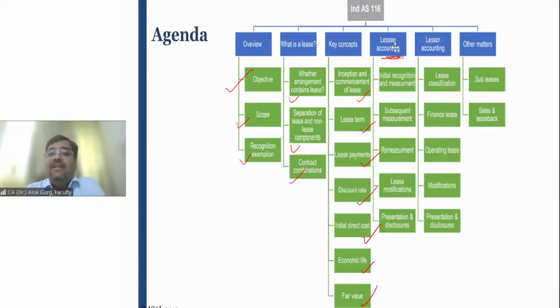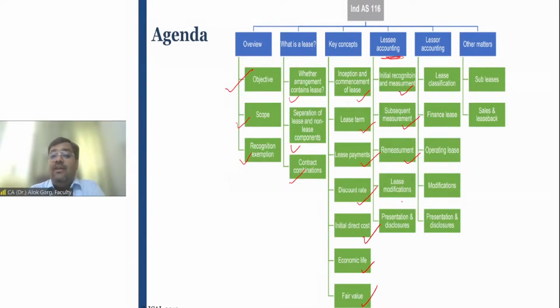So when I talk about lessee accounting, initial recognition and measurement is there. We'll talk about how this lease contract is initially going to be recognized, like right of use asset and lease liability, and at what value it is going to be measured. Then subsequent measurement, on the reporting date. Then there is a concept of remeasurement, when a lease liability is required to be remeasured in the books of the lessee.